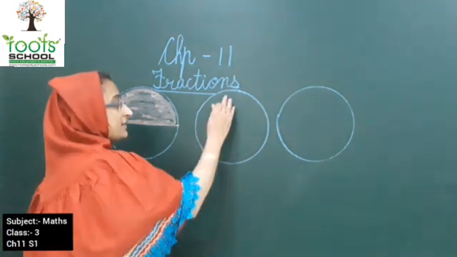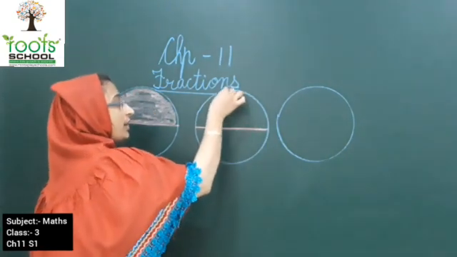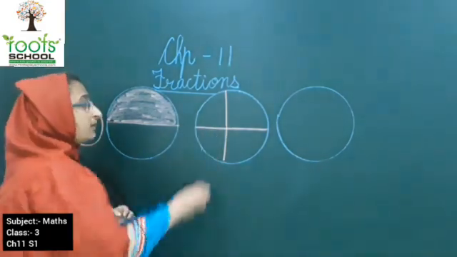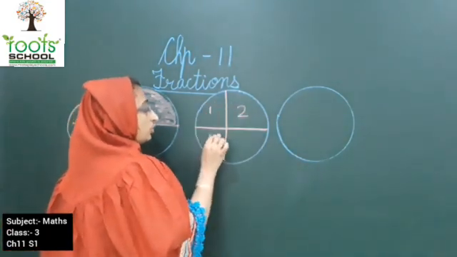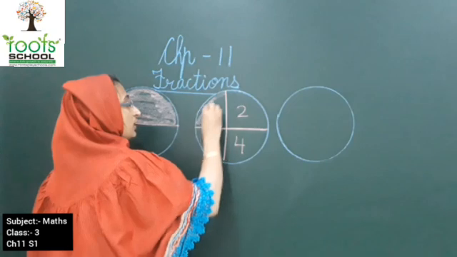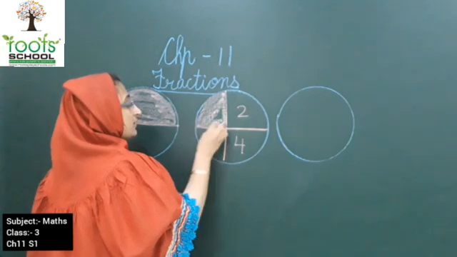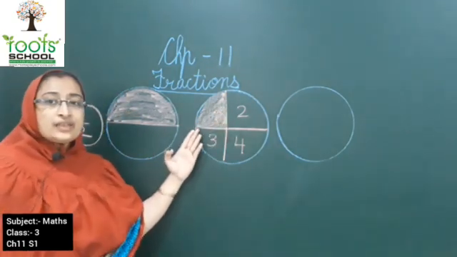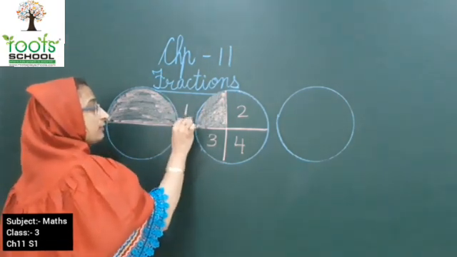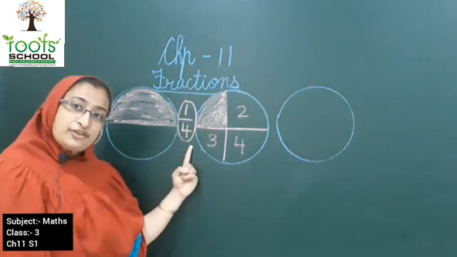Now kids, this is a circle. I have divided into half earlier. Now I will be dividing into 4 parts. How many parts have I divided the circle into? 1, 2, 3 and 4. Okay. Now ma'am is going to color 1/4 part of a circle. What have I done? I have colored 1/4 of the circle. This is again a fraction.